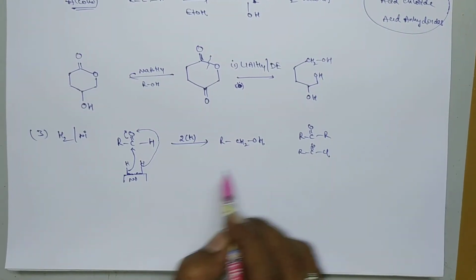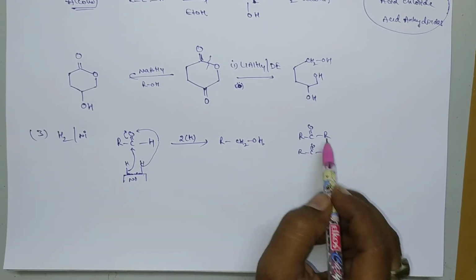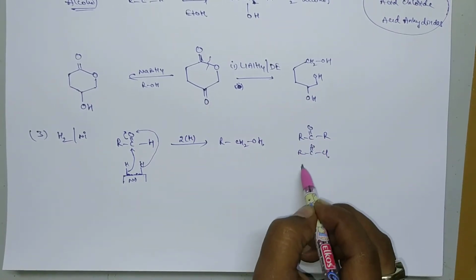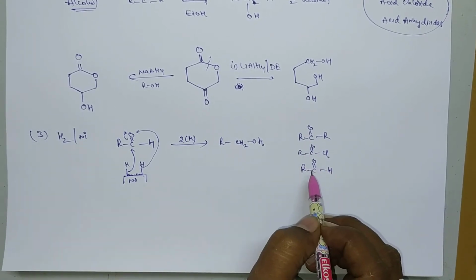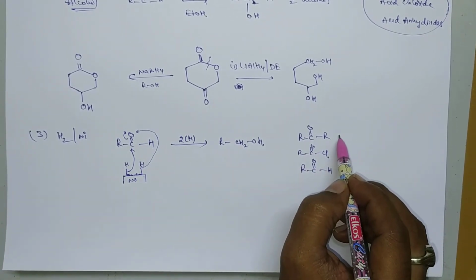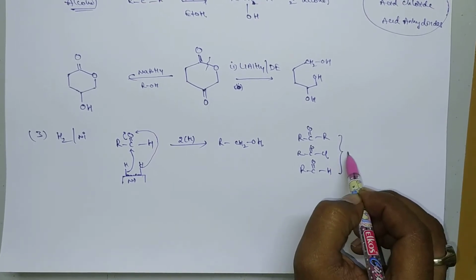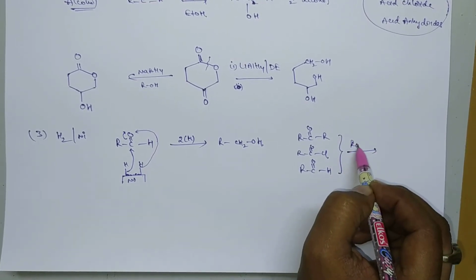Here the same mechanism arises in case of ketones also. So aldehydes, ketones and acid chlorides, these 3 can be reduced even at room temperature.